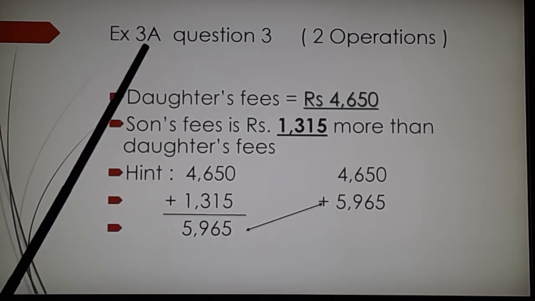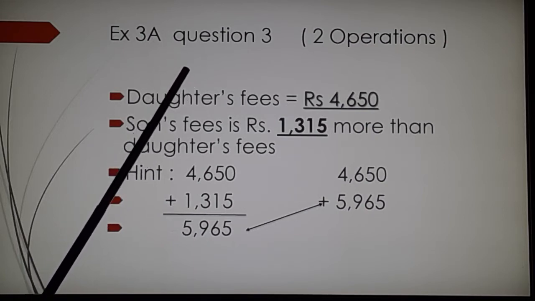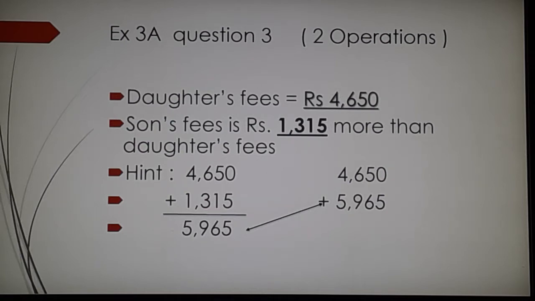Now again I am reading the question. Annual fees for Mr. Gore's daughter is 4,650. Okay, and his son's annual fees is 1,315 more than daughter's fee. How much? So I have just written first daughter's fee 4,650. Then the son's fee is more.